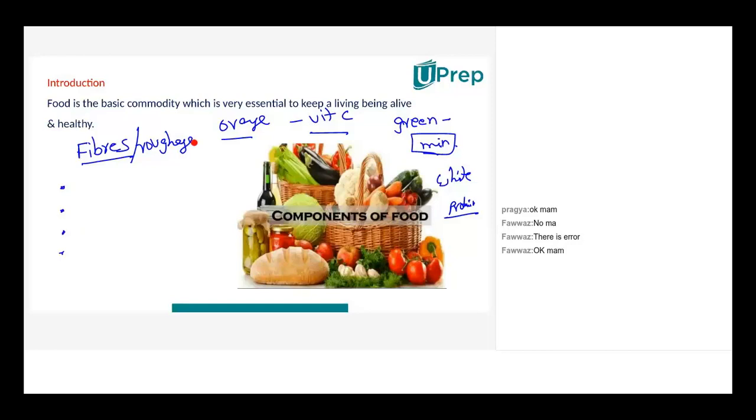Can I have a try? Let Yashika try. Maybe she misunderstood the question. Okay. Dietary fiber. Yashika, it is dietary fiber or roughage. Yes, fiber is roughage. Roughage is dietary fiber. Dietary fiber is dietary roughage. It's all the same.